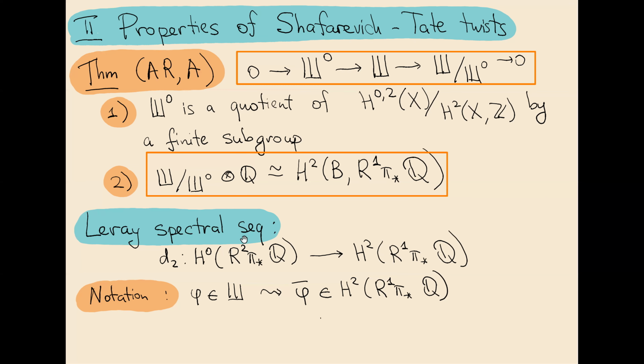In my paper, I was concerned with the question of when Shafarevich-Tate twists are scalar and when they're projective, and when they are non-scalar, because my definition is purely differential geometric. So the result can easily be a non-scalar holomorphic symplectic manifold. But before I state my results about the properties of Shafarevich-Tate twists, let me tell you something about the structure of the Shafarevich-Tate group.